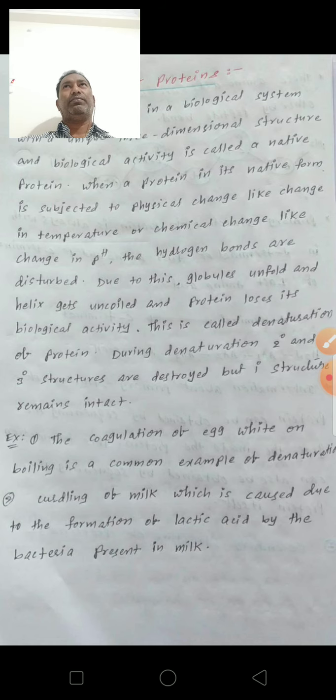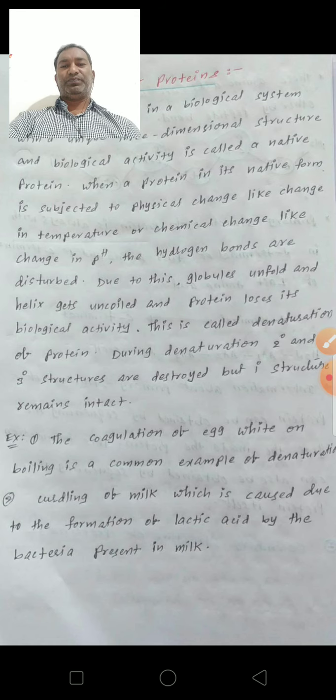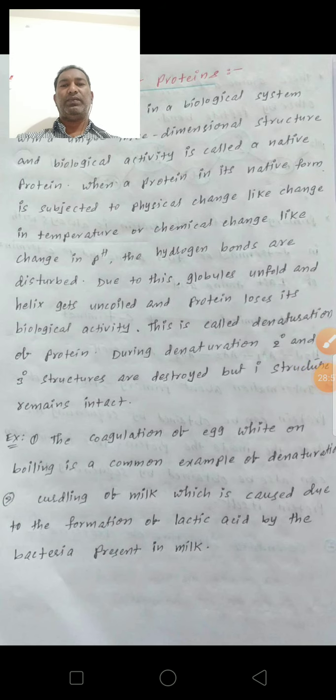When the egg is boiled, the proteins in the egg are denatured. The second example is the curdling of milk, which is caused due to the formation of lactic acid by the bacteria present in milk. Both are examples of denaturation of proteins.